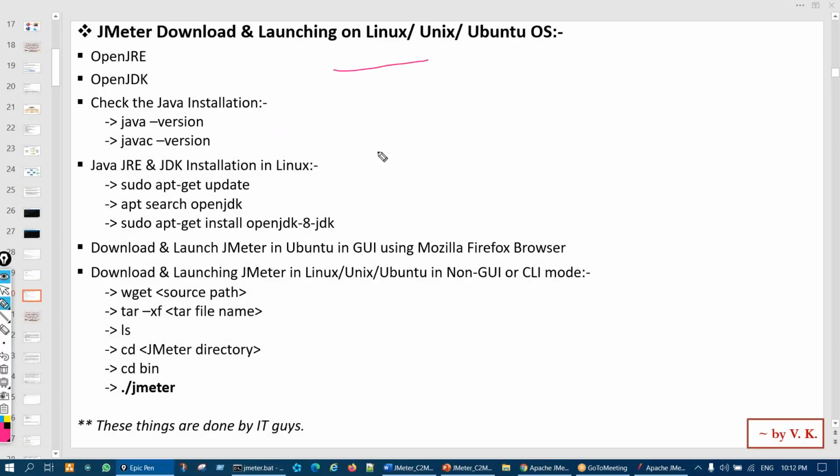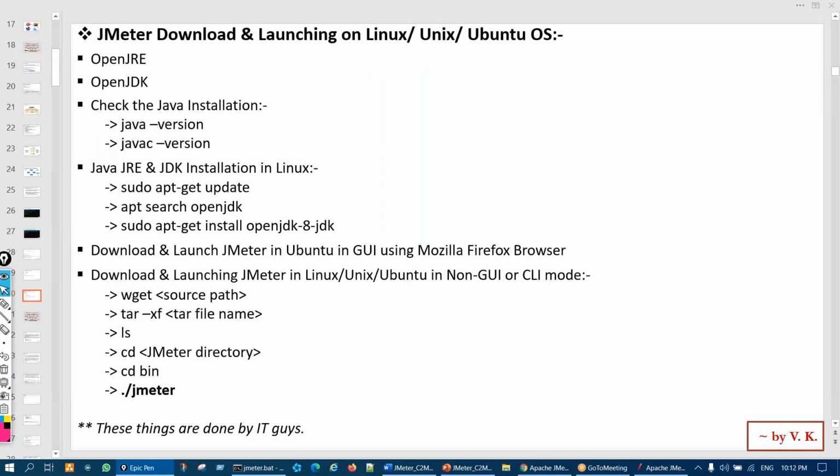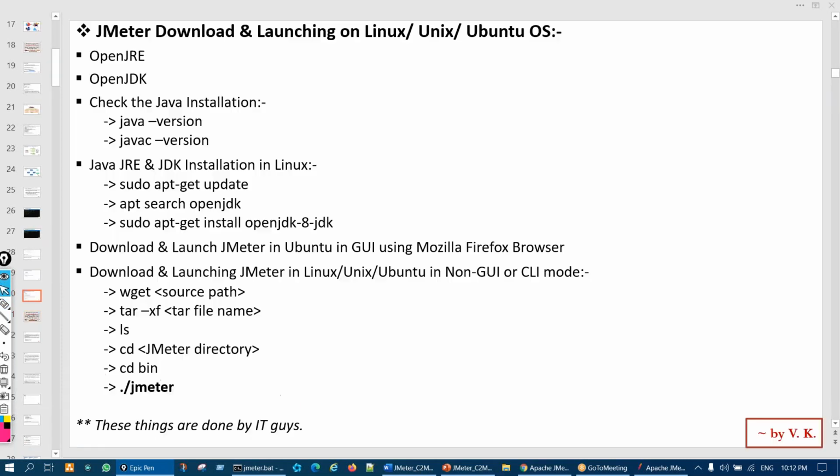On Linux, you have to download, and again there also Java will not be there, so you have to install Java. These commands to check the Java installation, as I said, will be working there as well, right? It's a universal command. It works on Unix, Mac, Linux, Windows, everywhere. Now to install the Java JDK on Linux, you just type this command on the terminal. You can install easily. After that, you type this command and this command, and Java 8 will be automatically installed. You do not have to download, right?